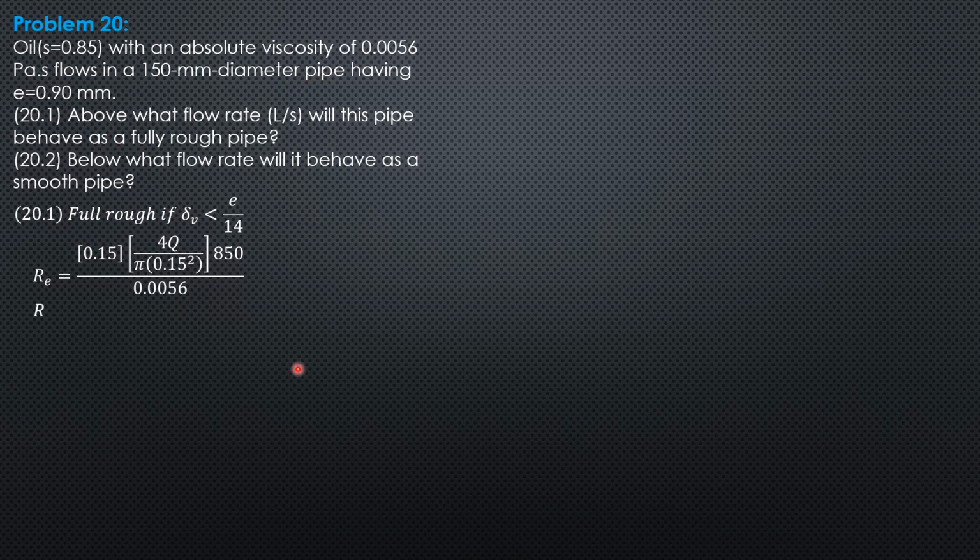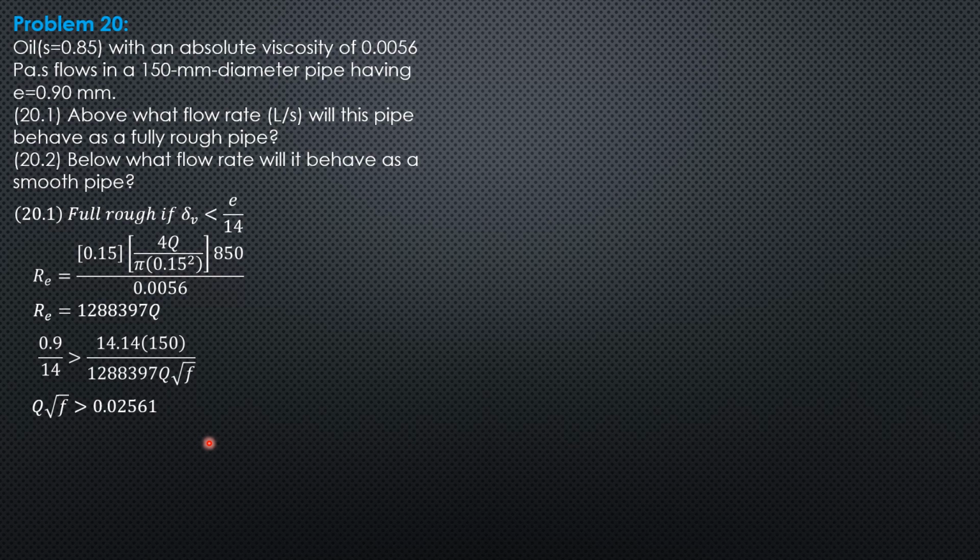So in terms of Q, the Reynolds number is 1288397 Q. Formula for the nominal thickness of viscous sublayer is 14.14 times diameter 150 over Reynolds number square root of F. So from here we can compute Q square root of F should be greater than